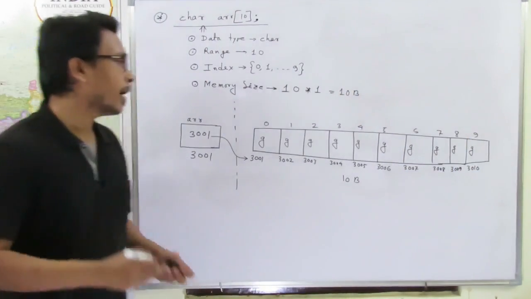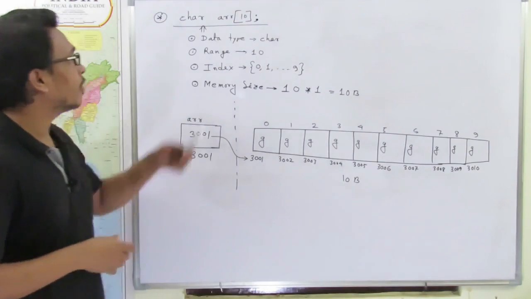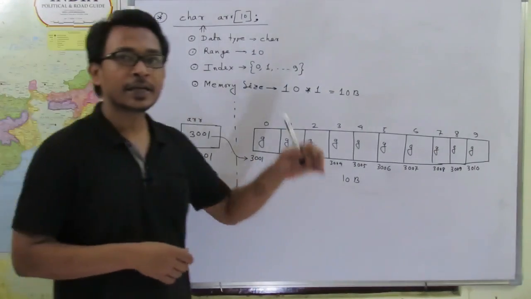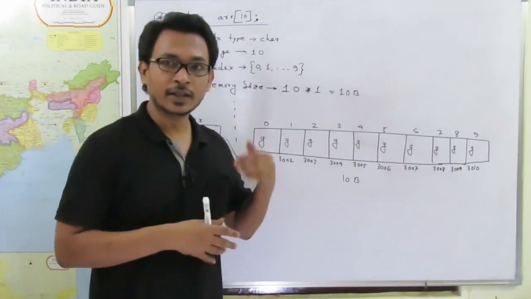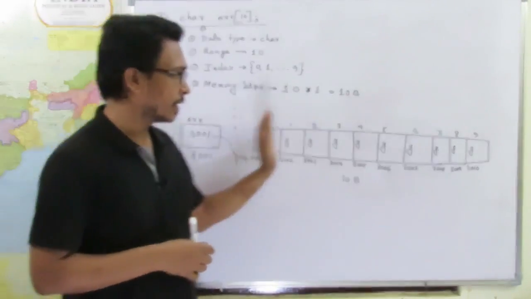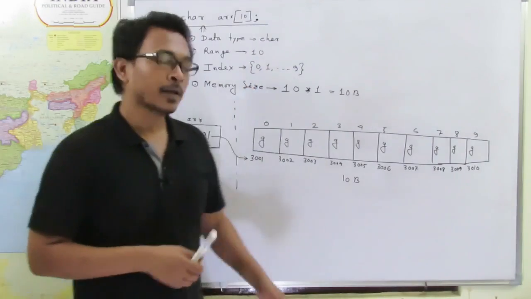Clear? So this is how we can declare an array of character type, and when we declare an array of character type, at that time the system will allocate memory in this manner. Clear? Now